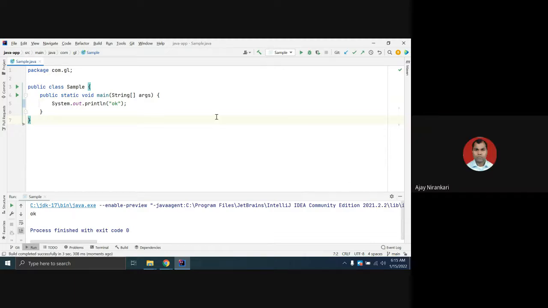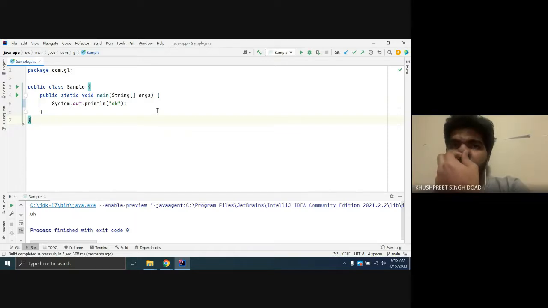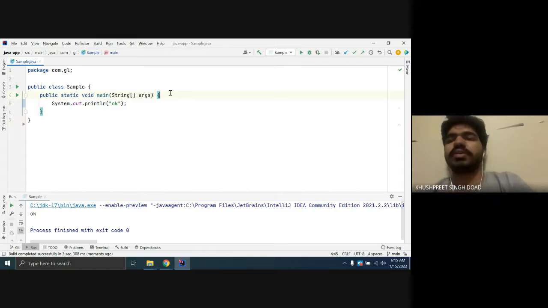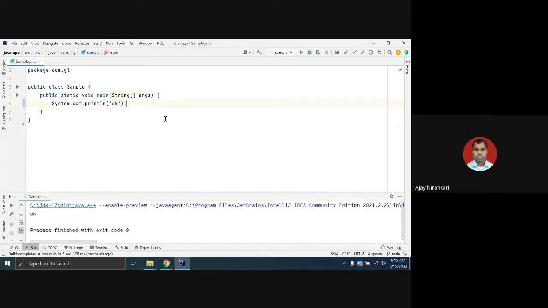So where are you able to compile and run the code? We run it on a command prompt. That is good, but actually I am using the IntelliJ editor.